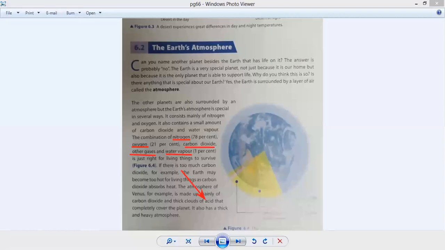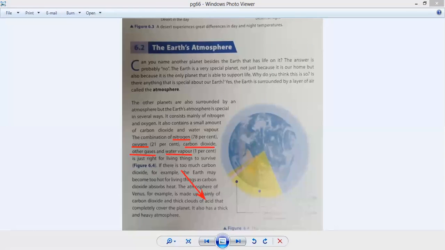So Earth is suitable. The reason for the suitability of Earth is that Earth has nitrogen, oxygen, carbon dioxide, and water vapors and other gases. These things are necessary, but the ratio is also important. For example, if you put salt in our food, the food becomes tasty. But if you put excessive salt, the food becomes useless and tasteless. We will throw that food out.